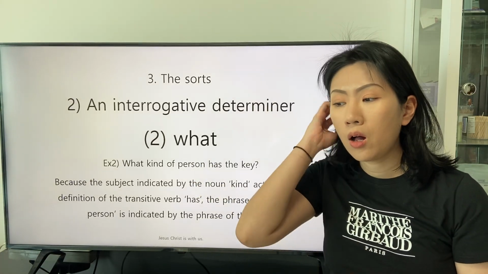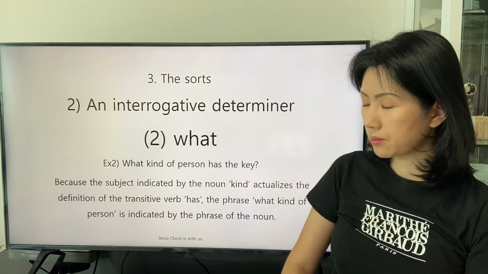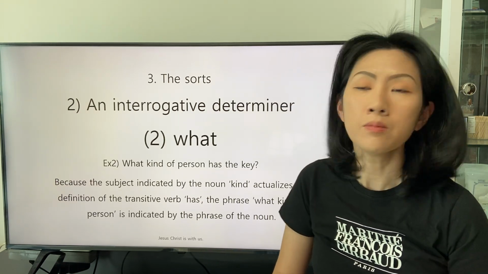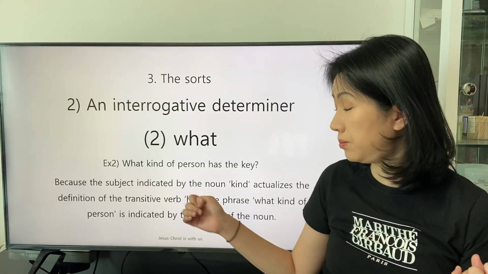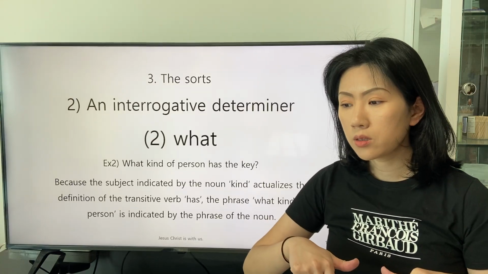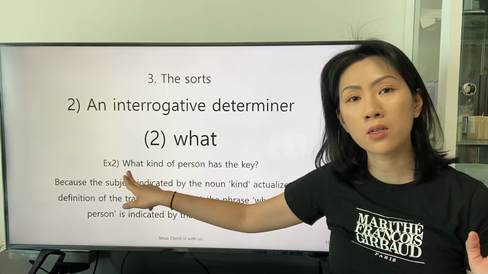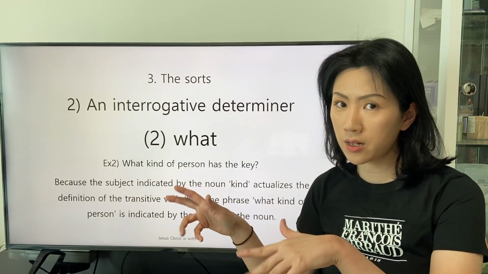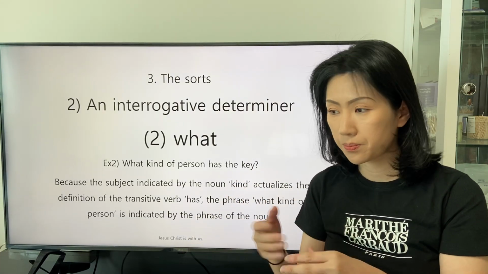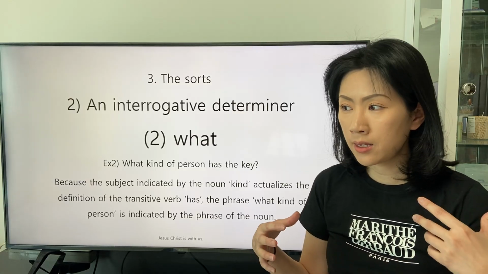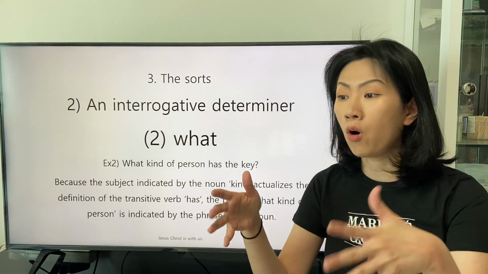Then we can understand that the interrogative determiner what, which describes a subject or object that is not a person, can form a new phrase with the indicative word kind to indicate a subject or an object.